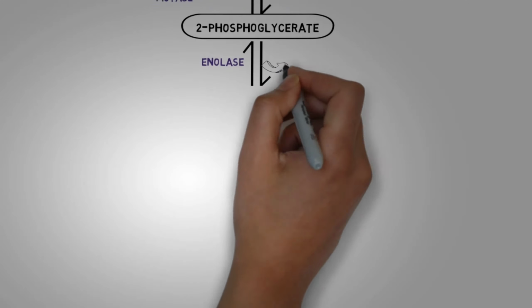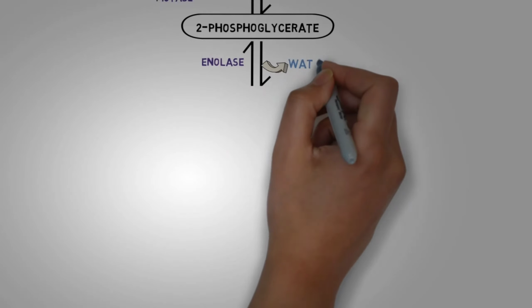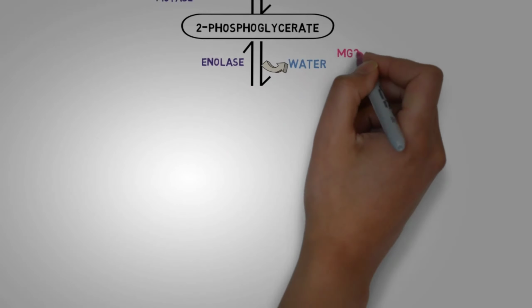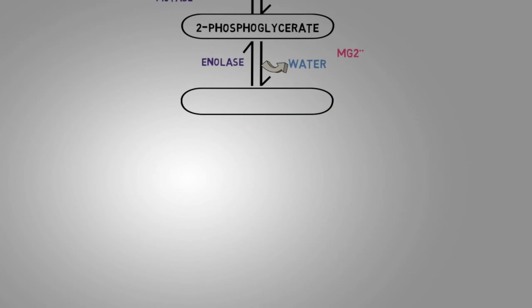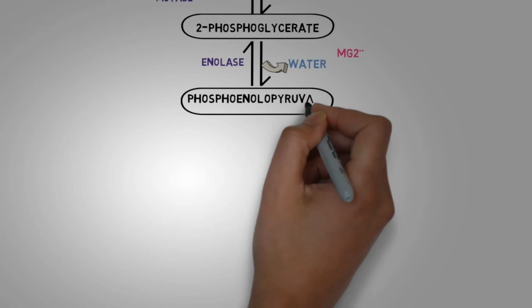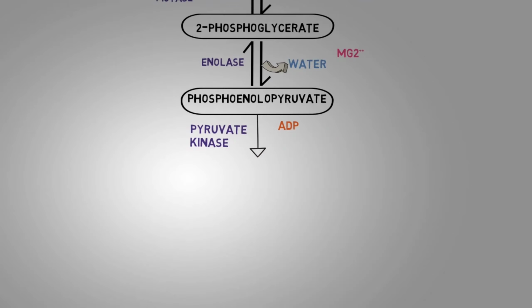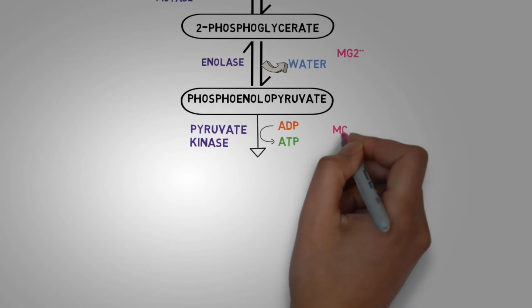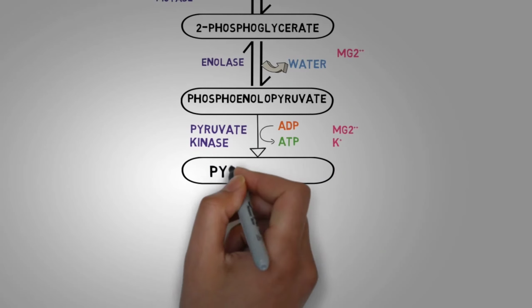During this, we must remember that a molecule of water is released. And along with this, the product that we get is phosphoenol pyruvate, or you can also call it phosphoenol pyruvic acid. It gets acted upon by pyruvate kinase, during which ADP gets phosphorylated to form ATP, and we get the product of our interest, that is pyruvic acid.